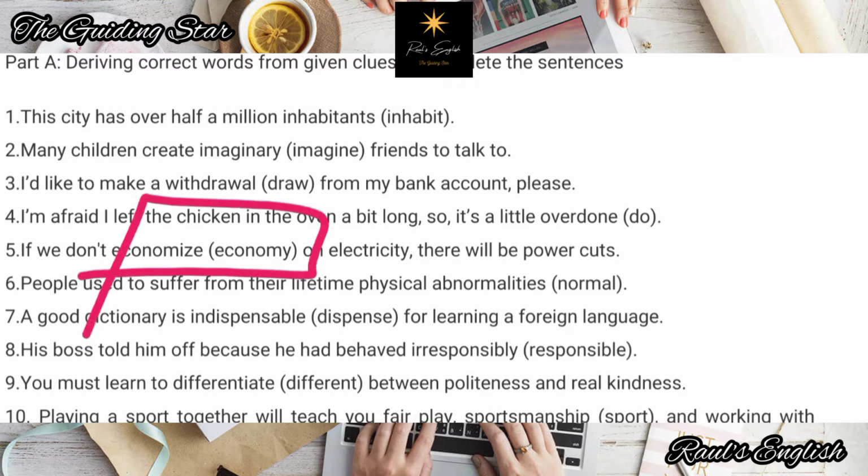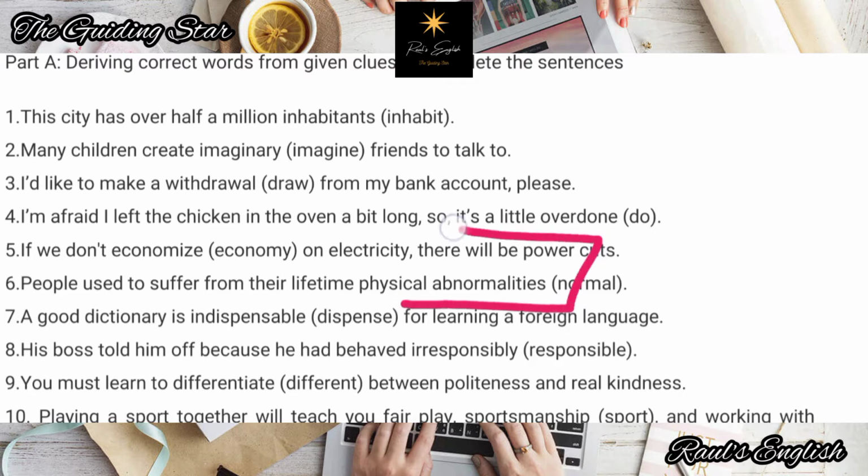All right. Number 5. If we do not economize on electricity, there will be power cuts. So that was easy. Even then, some of you didn't get it right. Number 6. People used to suffer from their lifetime physical abnormalities. Look at the sentence. They used to suffer, not from their normalities. If they are already normal, what are they suffering from?